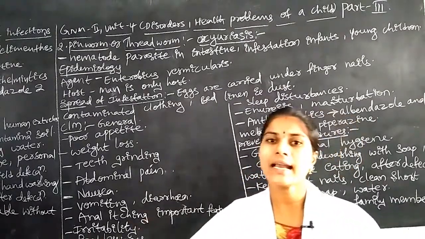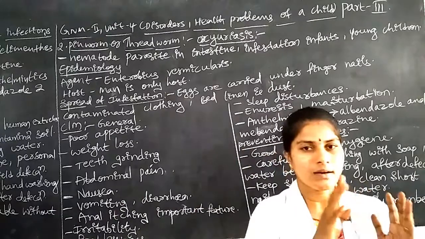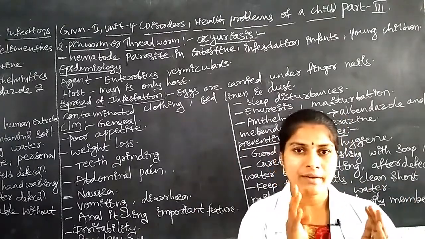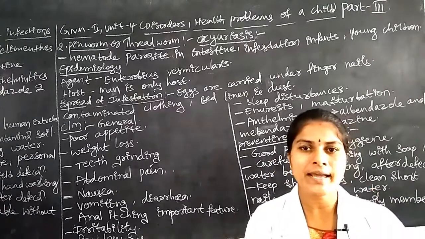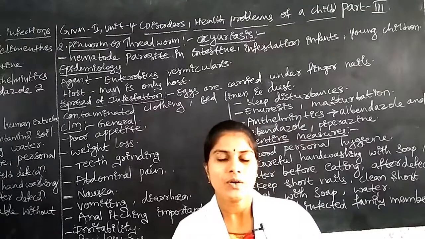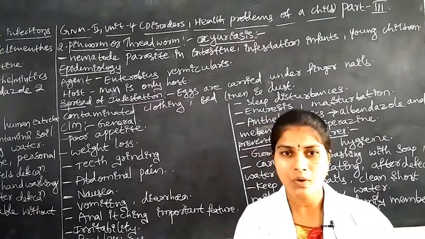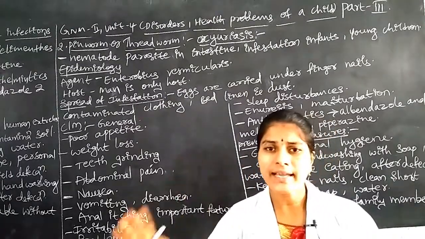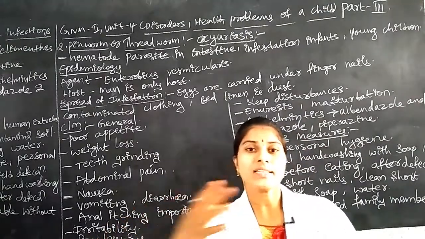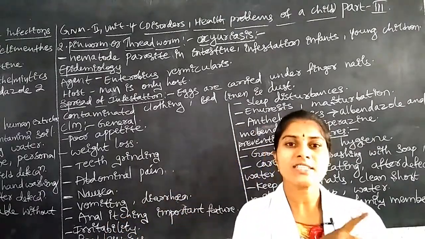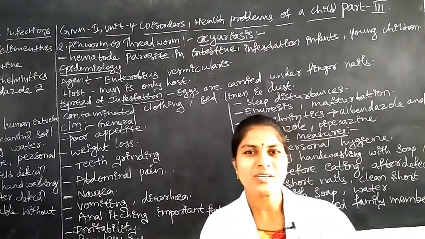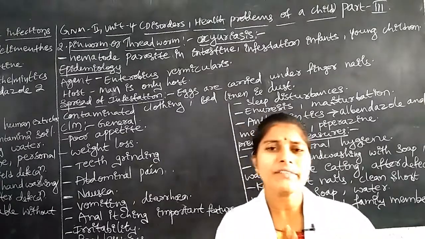Another child uses this infective child's clothes. The first child is already suffering with pinworm infection and uses some clothes. Another second child in the home uses the first child's clothes, for example towels, t-shirts or pants, whatever it may be.